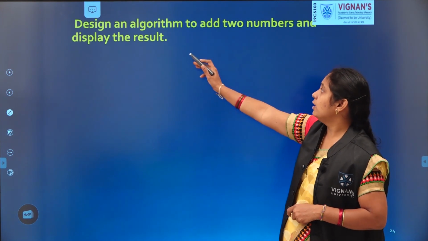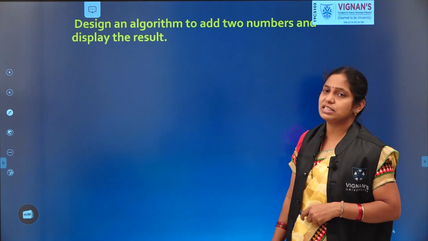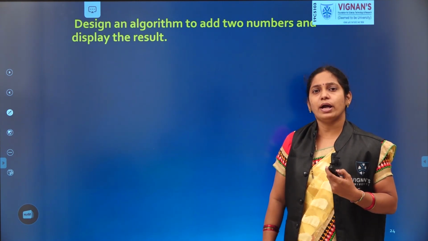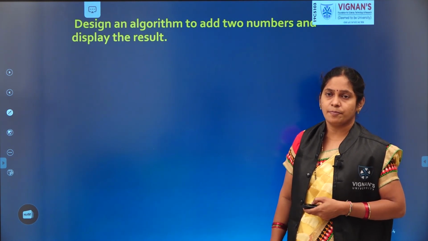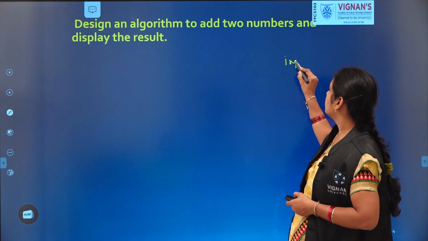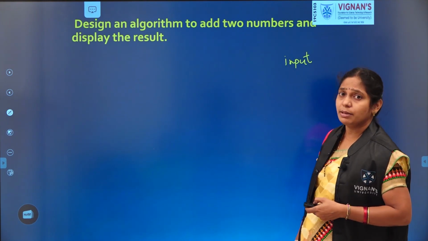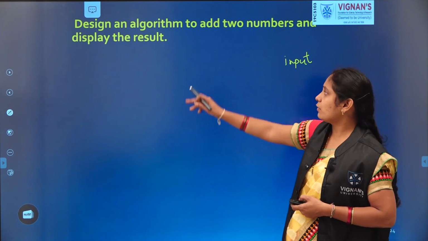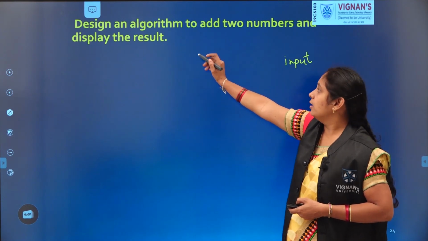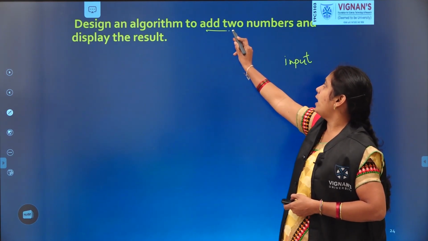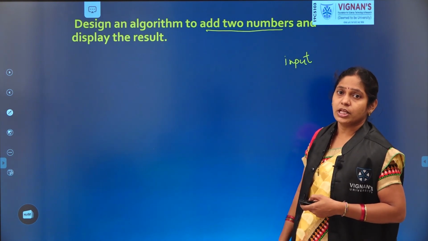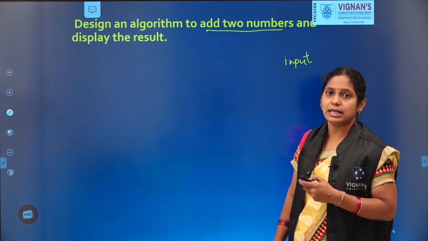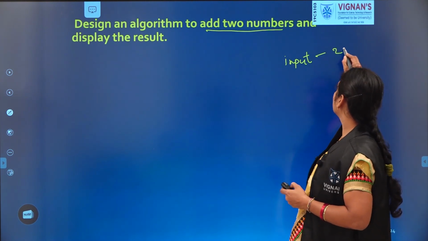Now see the example to that. Design an algorithm to add two numbers and display the result. This is the task we have. First find the requisites or the requirements. What are the requirements? First one is nothing but input. What is the input? First see the question. Read the question properly. Design an algorithm to add two numbers. How many numbers? Two numbers. So our input is nothing but two numbers.